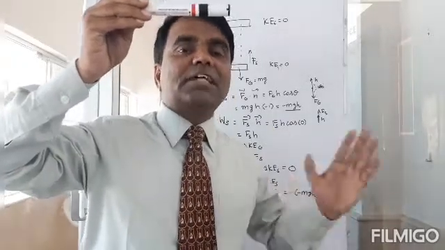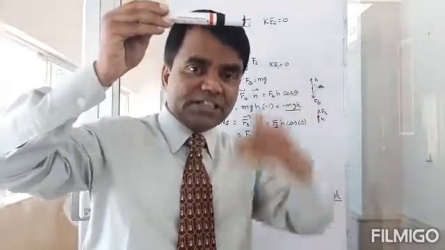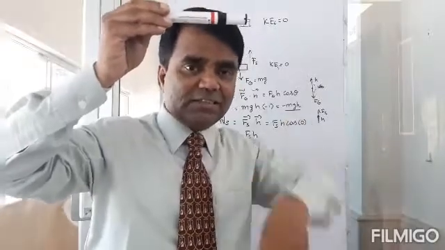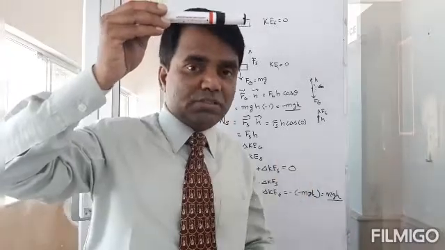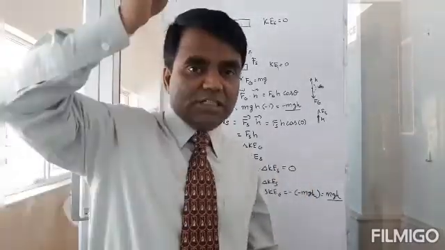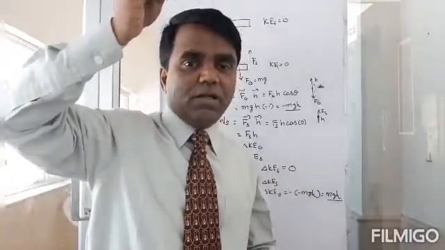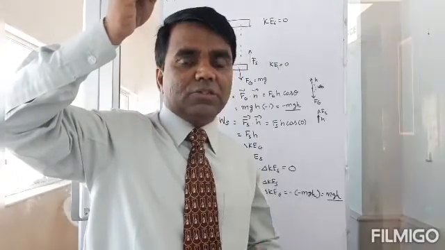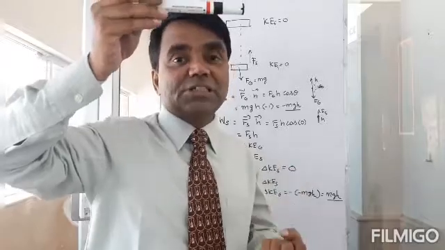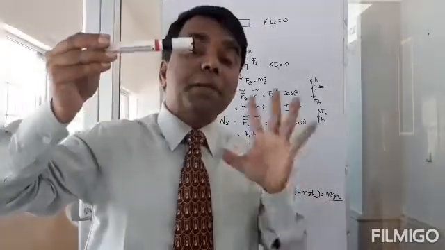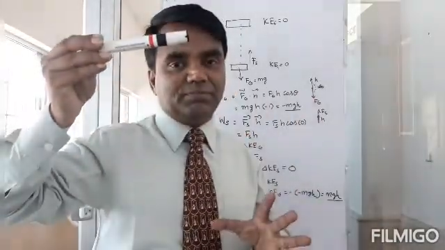Okay? If the work done by gravity is minus mgh, because it was acting in the opposite direction, negative work was done, gravity was trying to slow it down, this was trying to move up. So if the work done by gravity is minus mgh, the work done by me must be mgh.